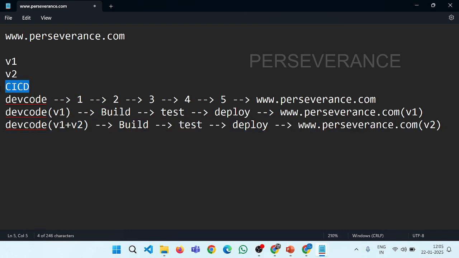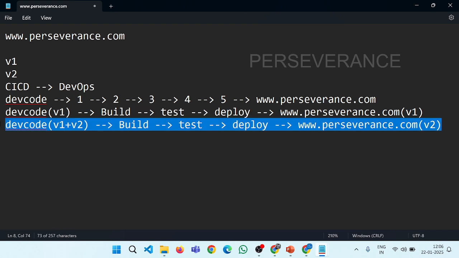This is part of DevOps, so you should understand that DevOps enabled this CI/CD process. Continuous integration is CI, and continuous delivery and continuous deployment is CD. That will come later, so just understand for now. CI/CD is a process given by the DevOps culture to automate the complete software development and deployment delivery lifecycle.